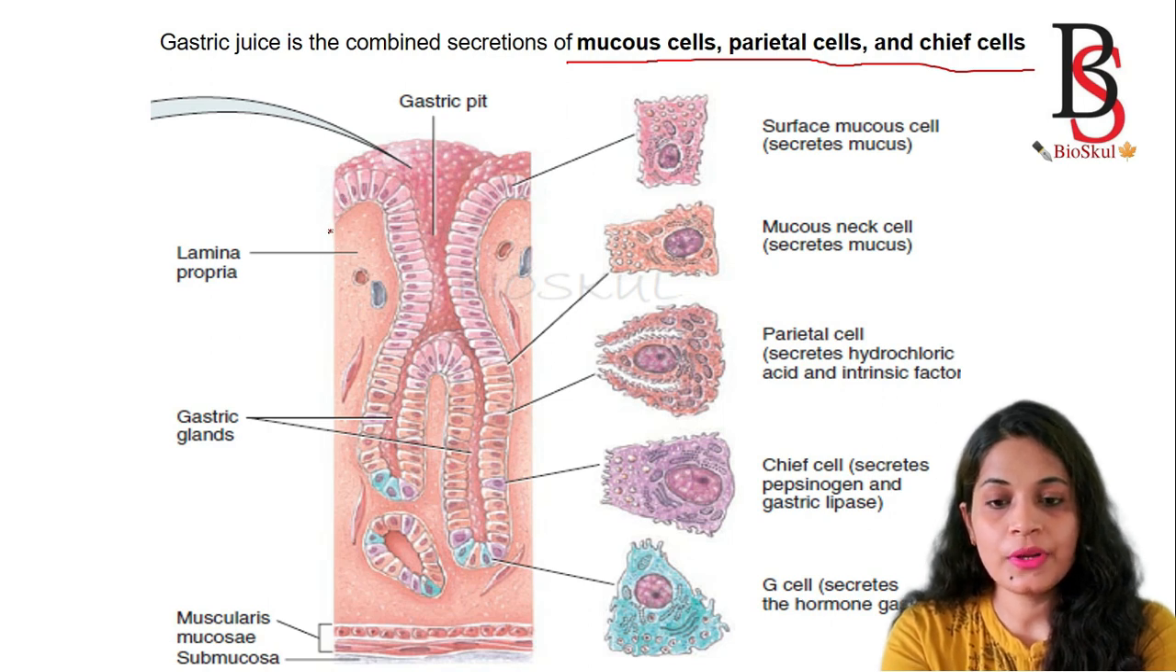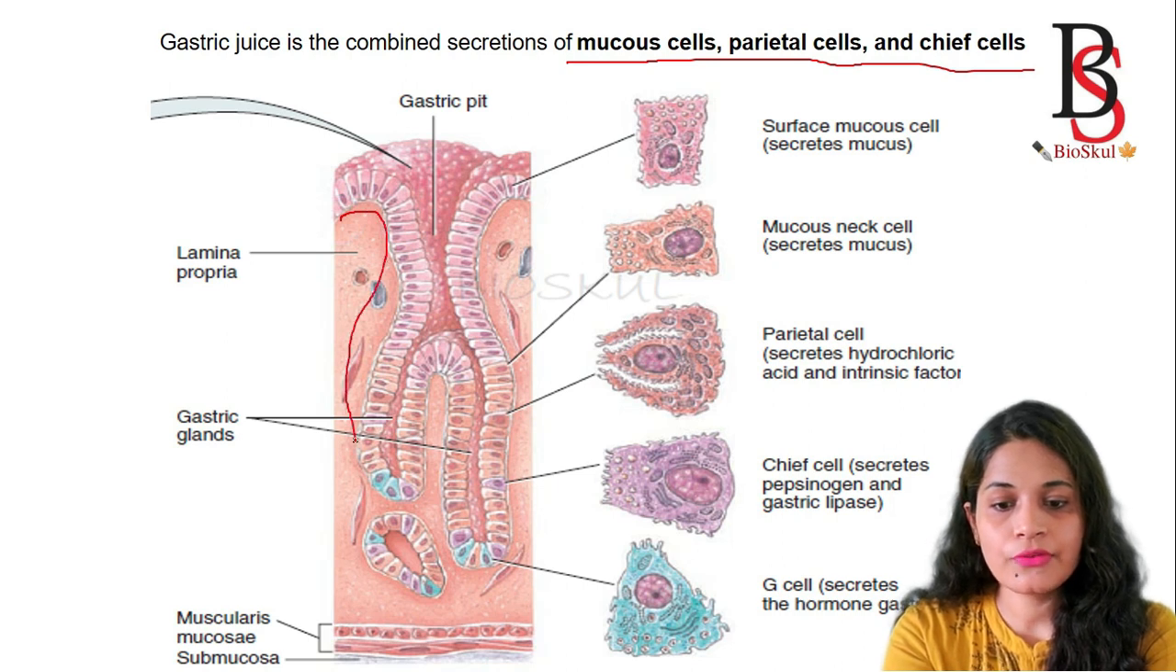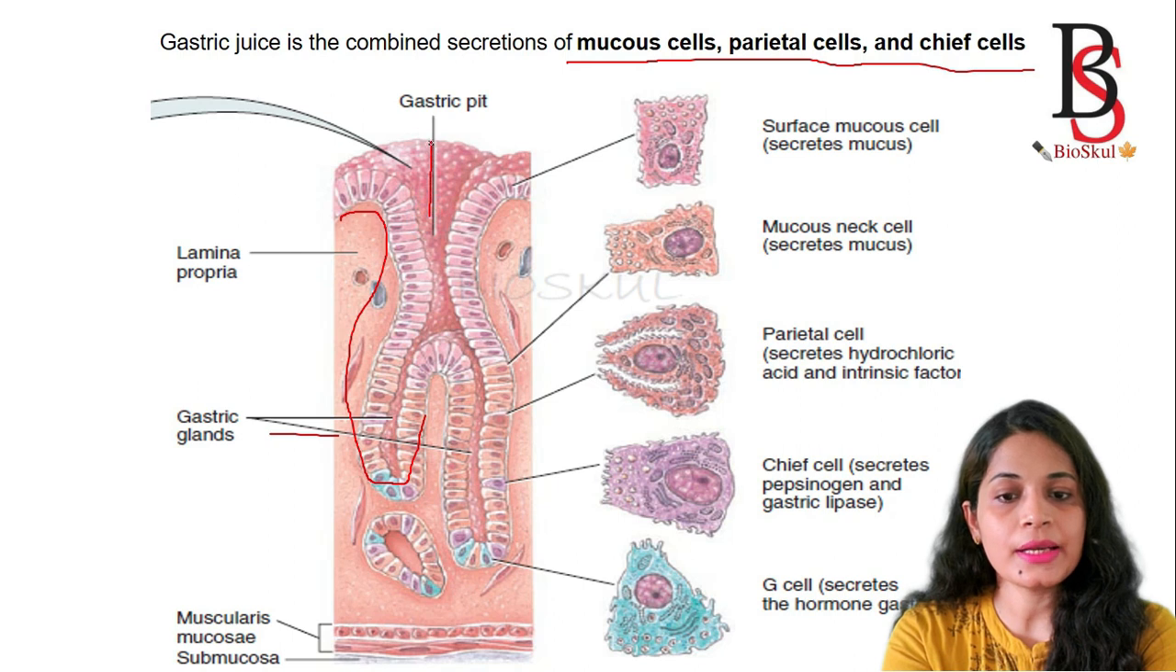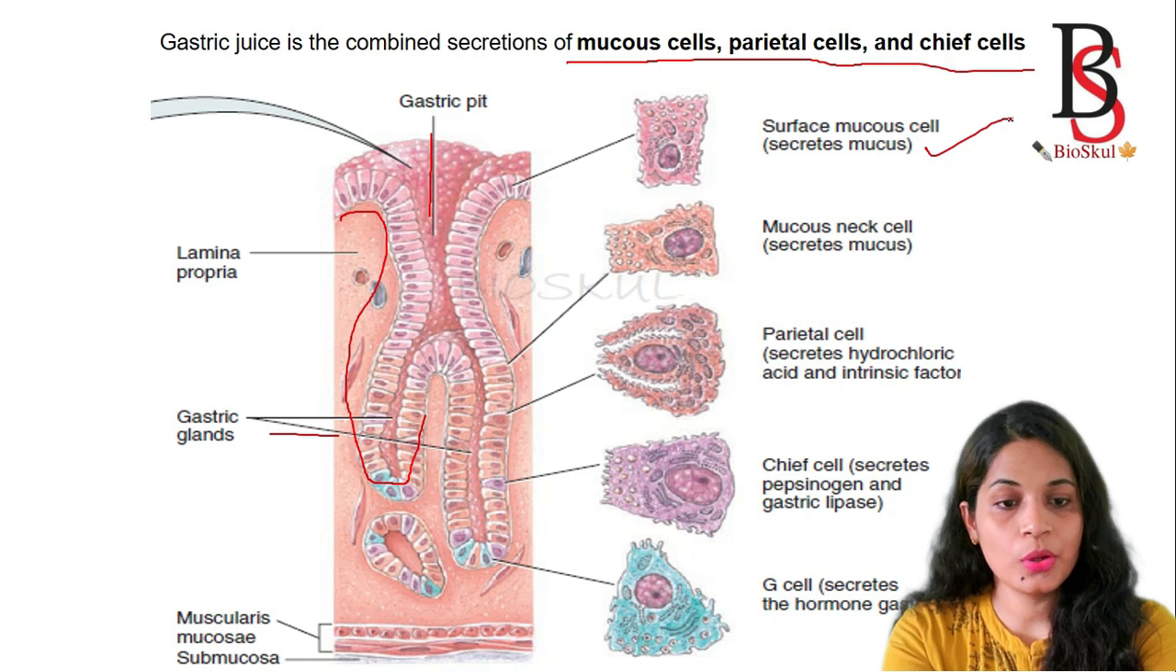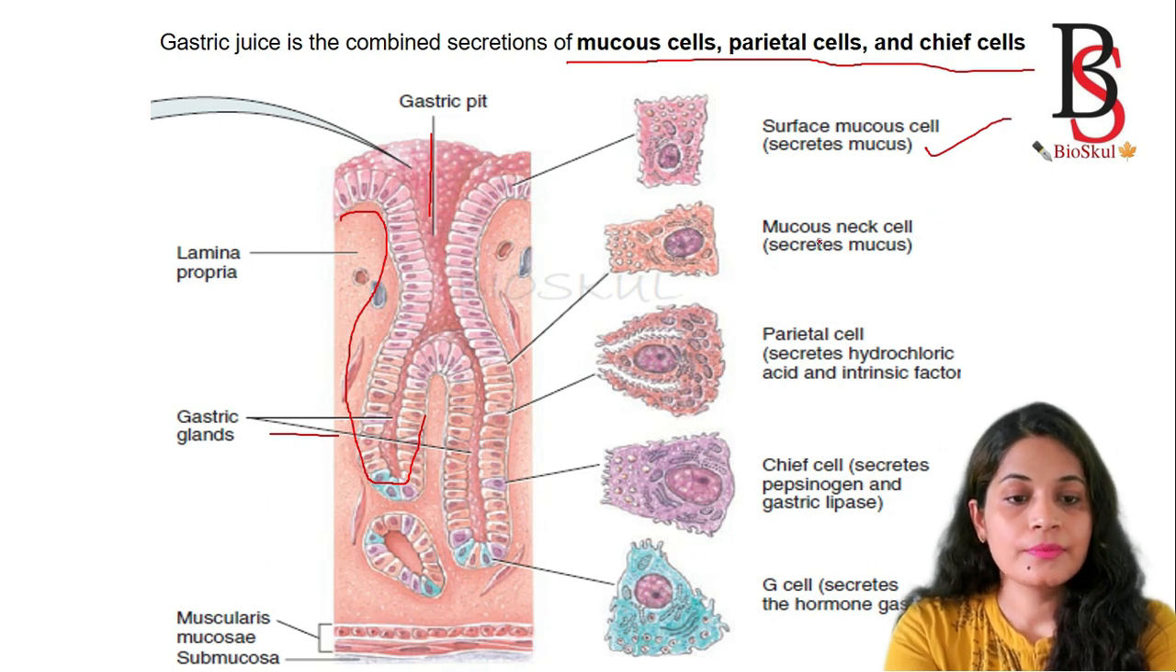This is the lamina propria where the epithelial cells are extended and form the gastric gland. The gastric gland synthesizes the gastric juices into the gastric pit, and from there it will enter into the lumen of the stomach. So the surface mucous cells will secrete the mucus, and just see the spelling, okay,